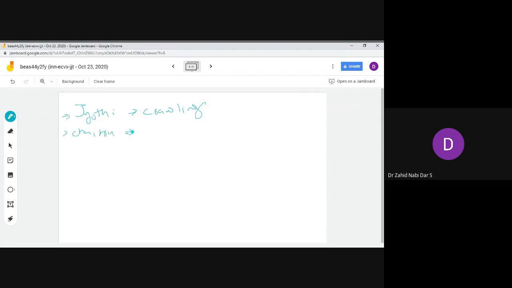Chaitra, you present on the output equation of the three-phase induction motor. I've written it over here. And Chandramouli, you will present on cogging. Yes, sir. Okay, now you understood.